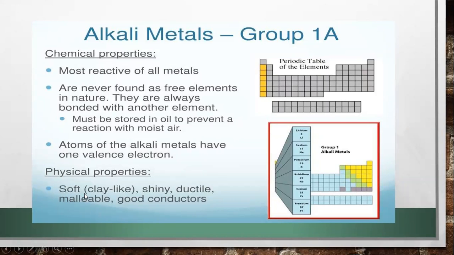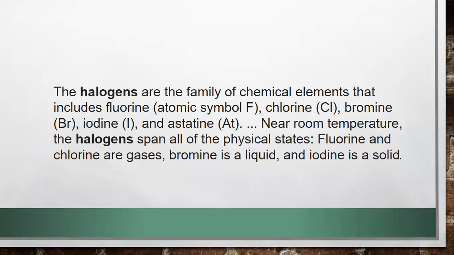Physical properties: they are soft, clay-like, shiny, ductile, and malleable. What is meant by ductile? They can be made into wires. Malleable means they can be made into thin sheets by using hammers. They are good conductors of electricity. So these are the basic characteristics of the metals.